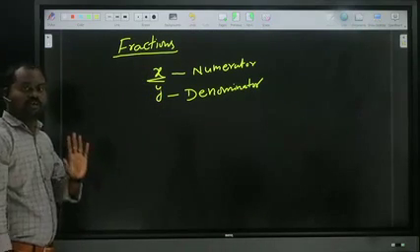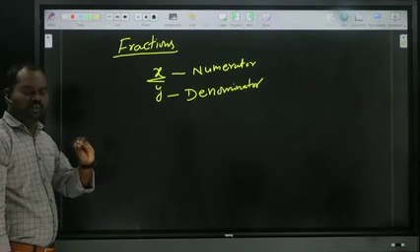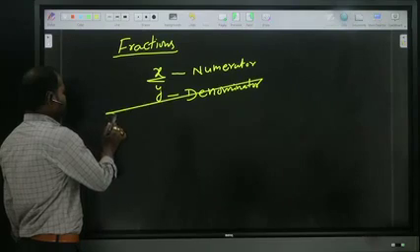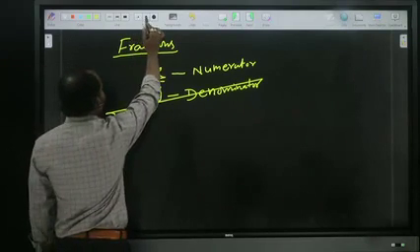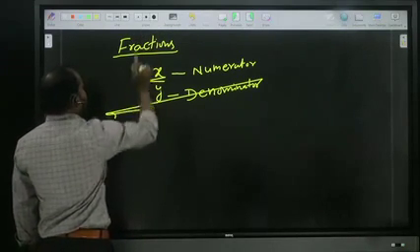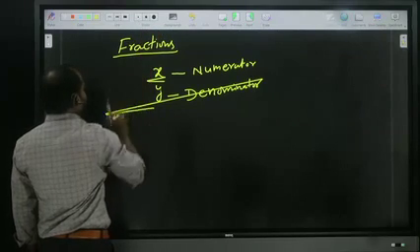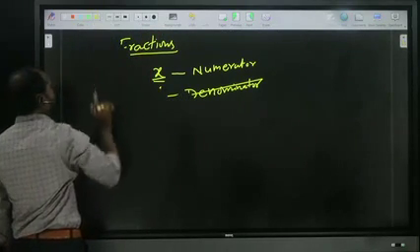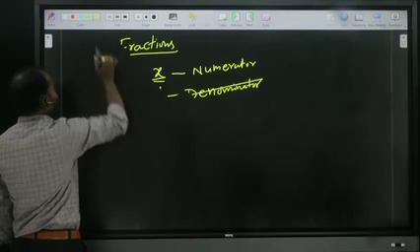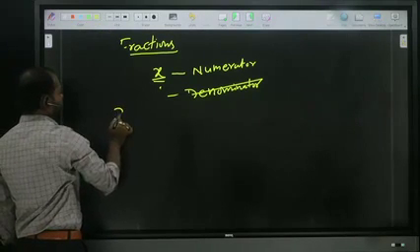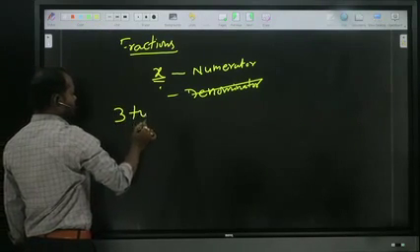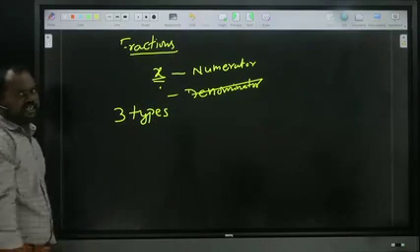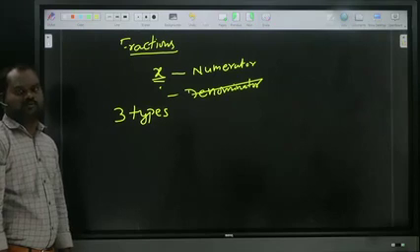This is fundamental. Here, fractions will be of three types. What are the three types?